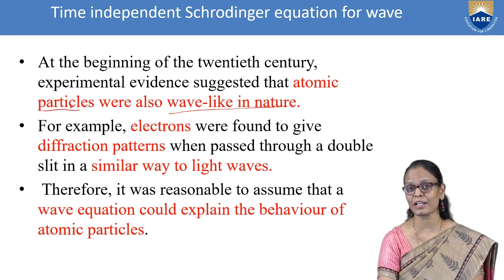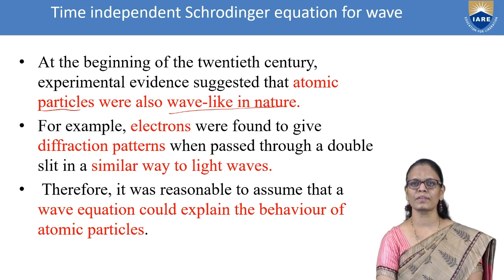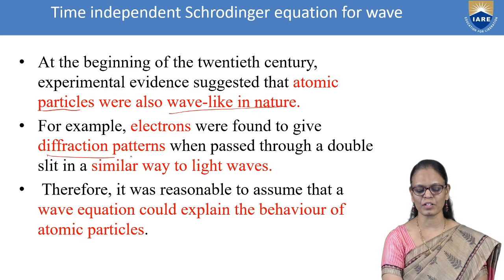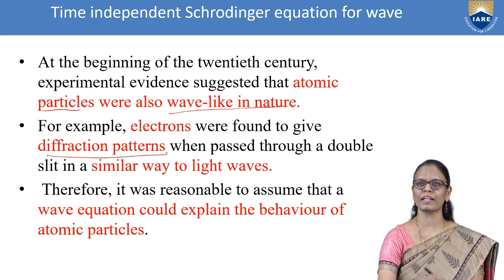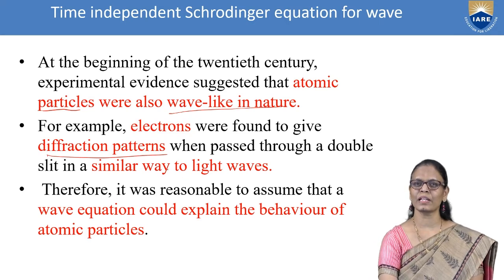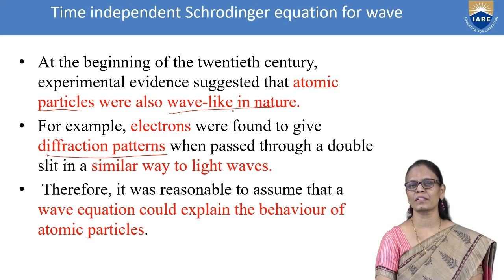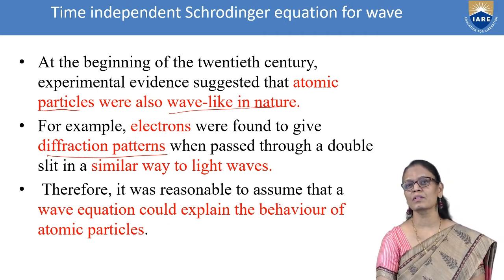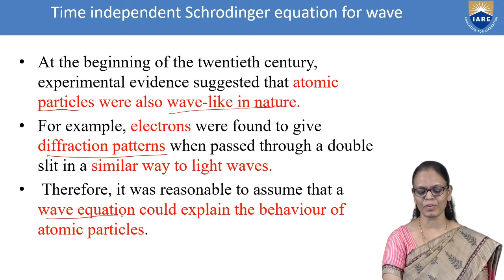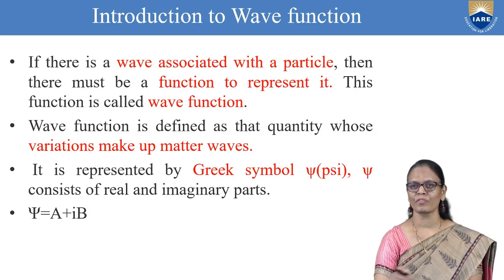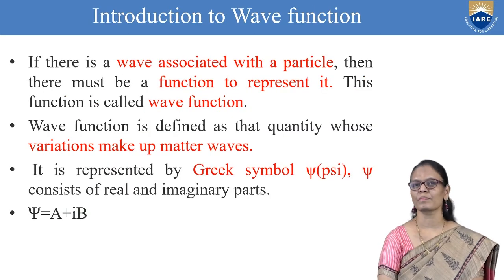Electrons were able to give diffraction phenomena: when they are allowed to pass through a double slit, they gave diffraction patterns. This helped to understand the wave-like nature. So, to explain these atomic particles, we need to assume that there should be a wave equation. So, we had the wave equation.